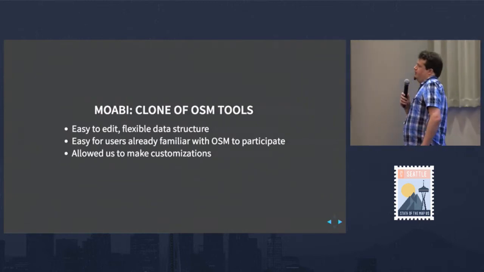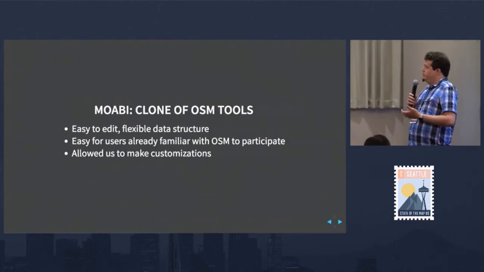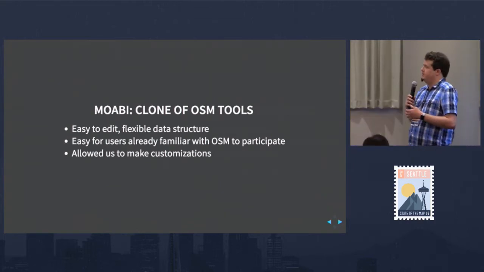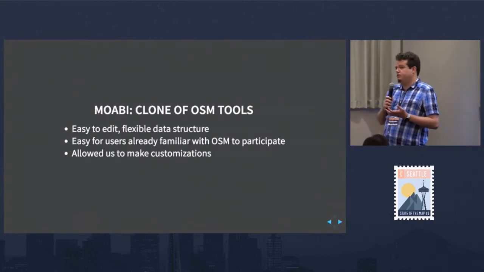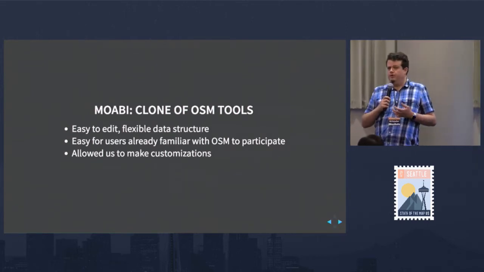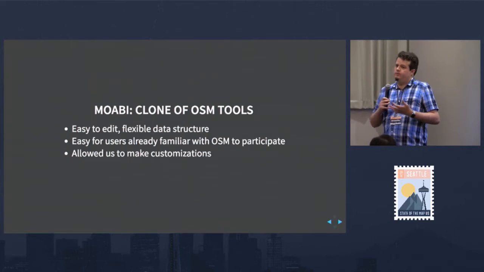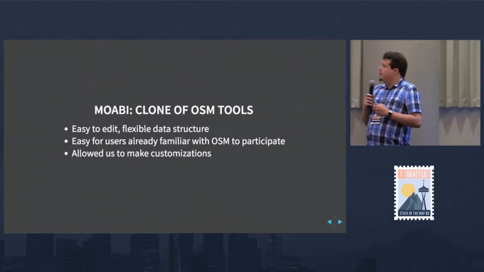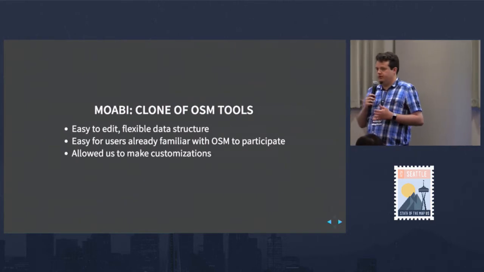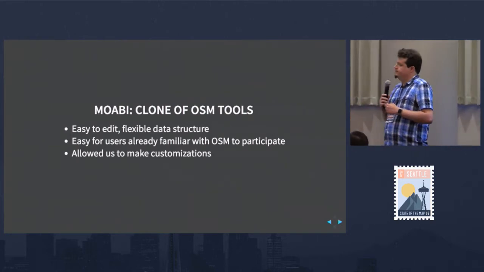So like I said, Moabi is a clone of the OpenStreetMap tools, the whole website. And we went that route because it's easy to edit, has a flexible data structure. It's easy for users that are already familiar with OpenStreetMap to join in and participate, which is a big point for us. And it allows us to make customizations to the open source code and gave us a good starting point to build this system.